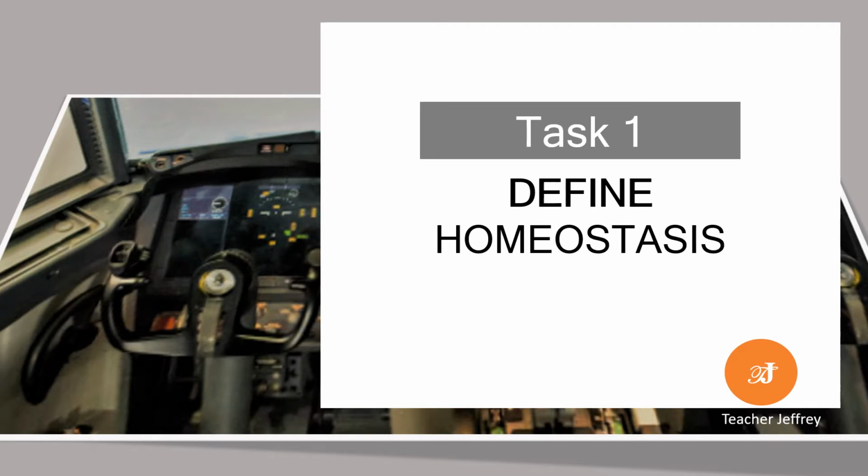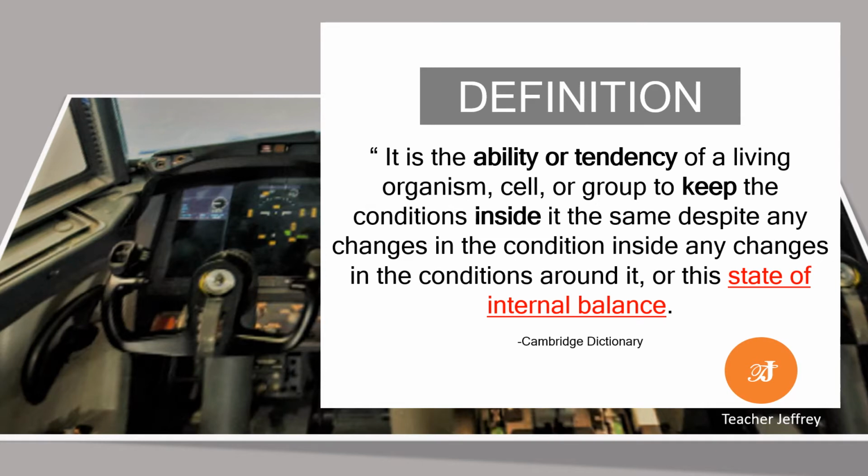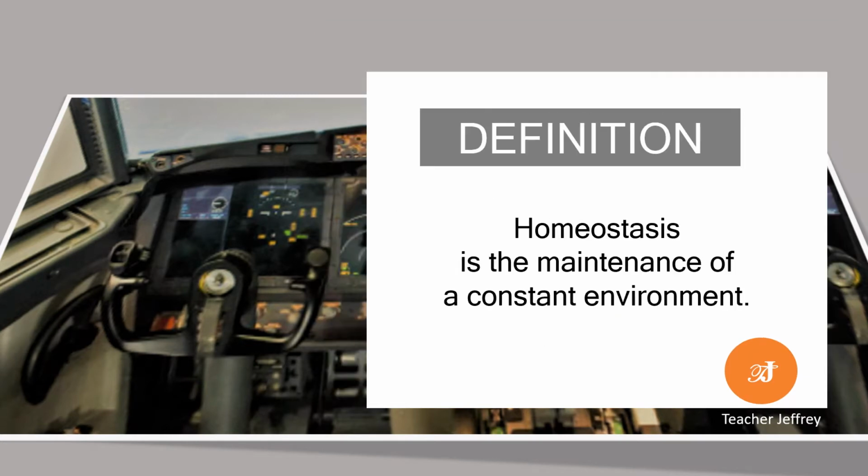Task 1. Define homeostasis. According to the Cambridge Dictionary, it is the ability or tendency of a living organism, cell or group to keep the condition inside it the same despite any changes in the condition around it, or this state of internal balance. So, in this video, we define homeostasis as the maintenance of a constant environment.